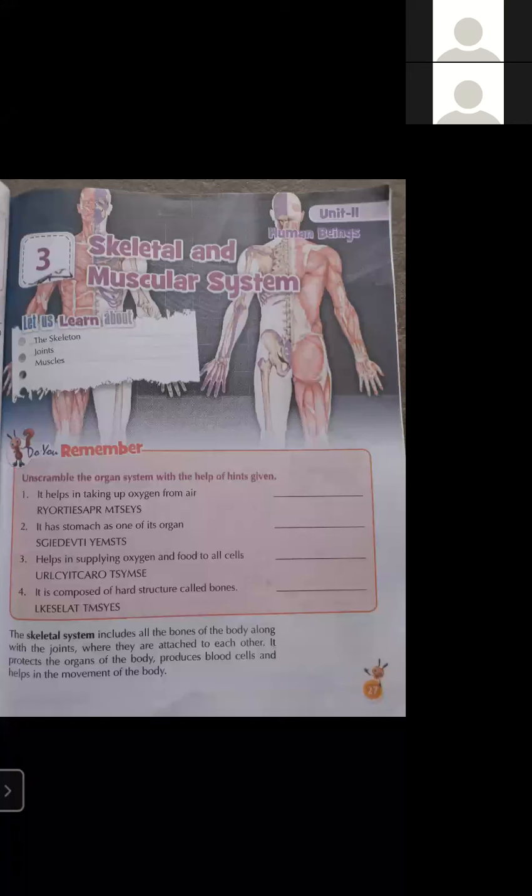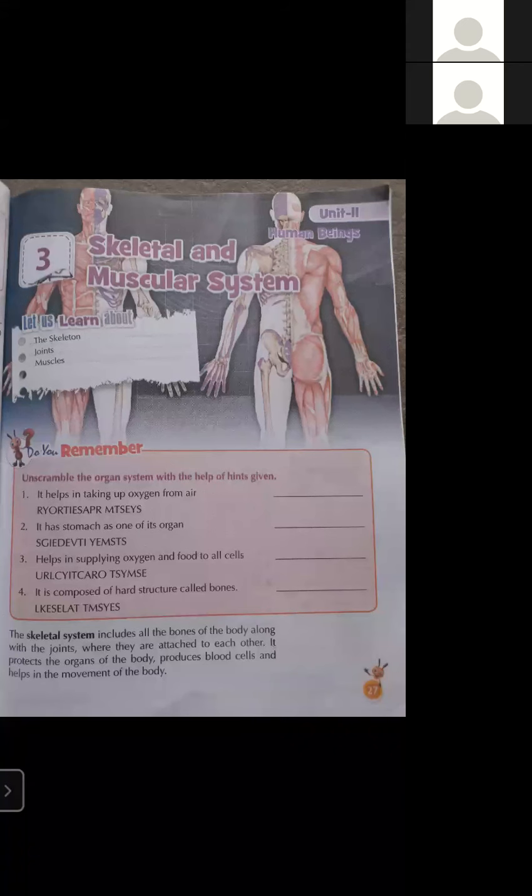Skeletal system. It protects the organs of the body, produces blood cells, and helps in the movement of the body. So what is the function of the skeletal system? It protects our body, it protects our organs. We have heart, liver, kidney, brain. These are the organs, and these internal organs are protected by the skeletal system. The skeletal system also produces blood cells and helps in the movement of the body.